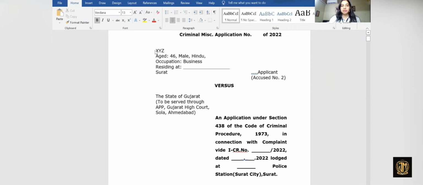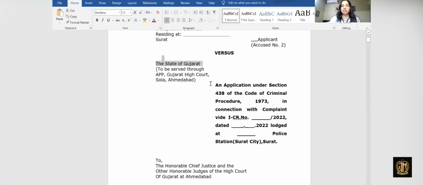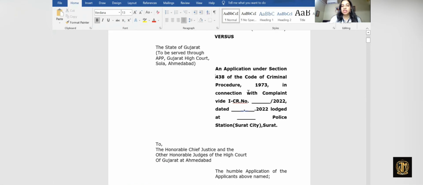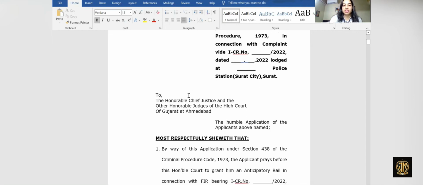First, you write the name of the applicant, who would be XYZ person, and then you write the age, the occupation, where the person resides, and what the applicant is. In our case, the applicant was accused number 2 versus the State of Gujarat. Then we write the application under 438 of the Code in connection with complaint with CR number so and so, dated so and so, lodged at so and so police station.